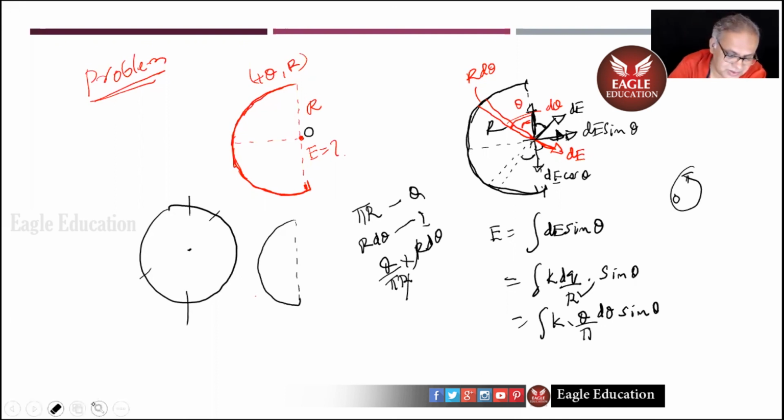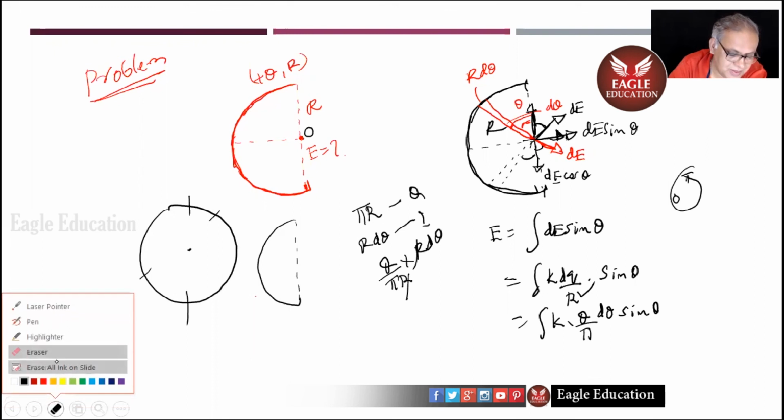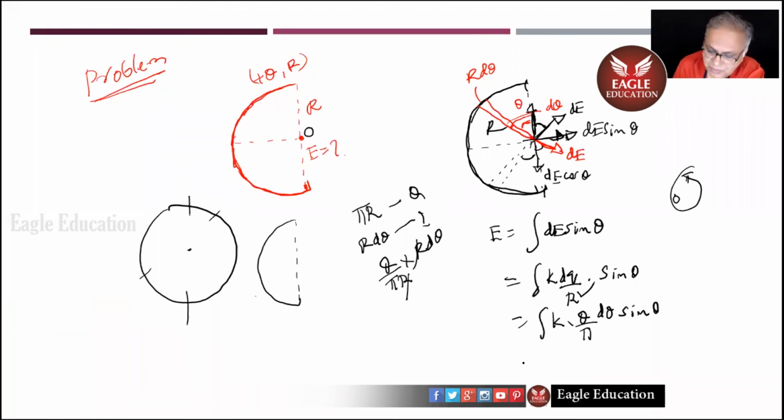Somebody said 0 to pi, and both you only told kq by pi sine theta d theta. Between what limits, I asked. How to decide the limits?